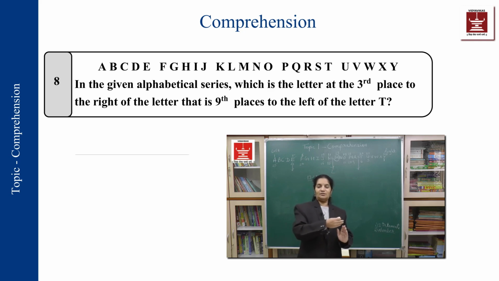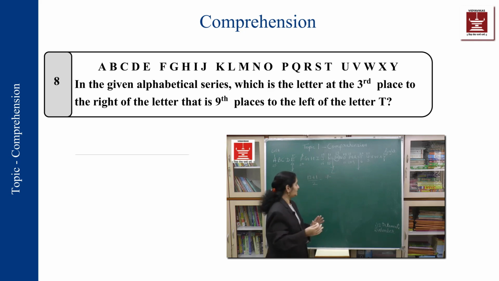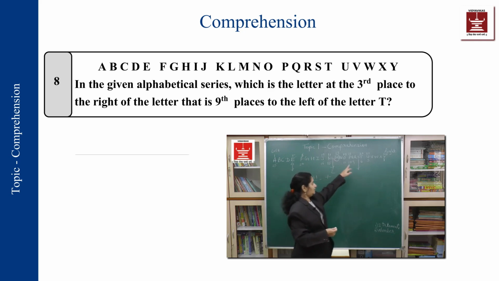So we start from the reverse, from the last part. The last part is T. We want the letter which is 9th from T, on the left hand side, because to the right of T you don't have anything which is 9th.